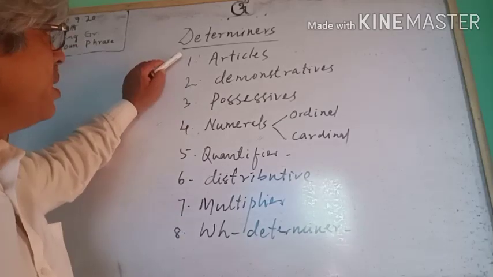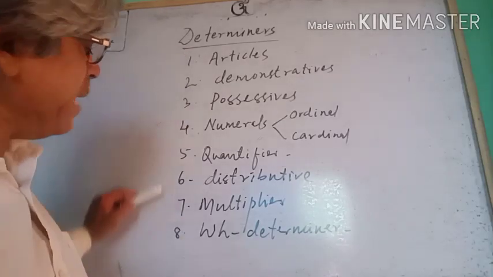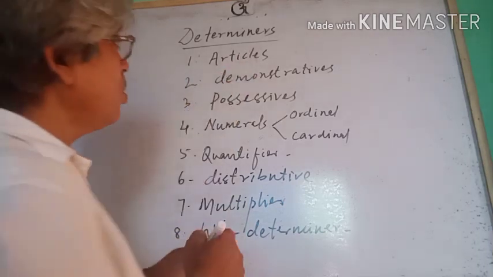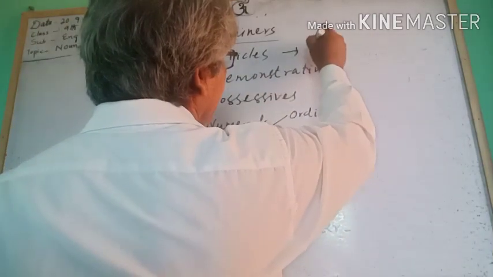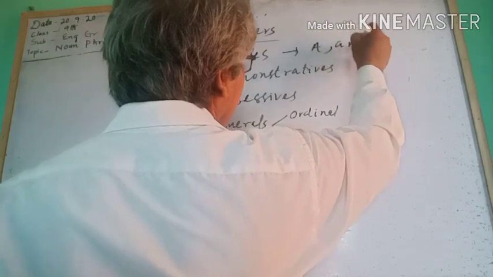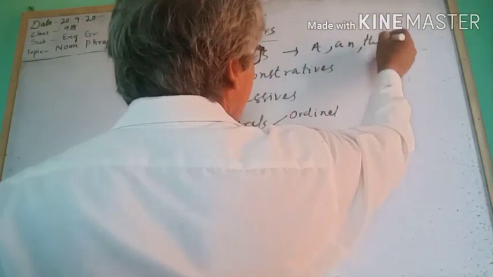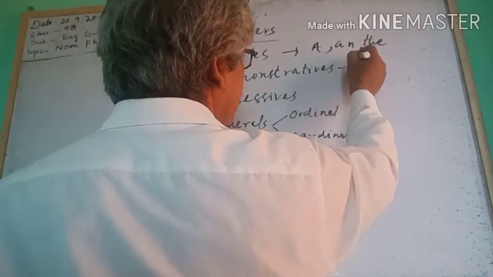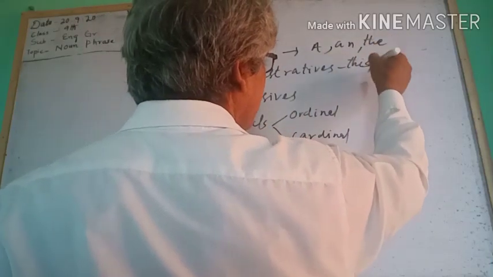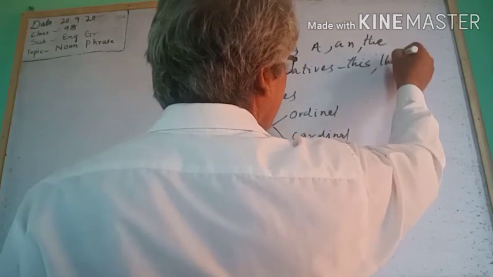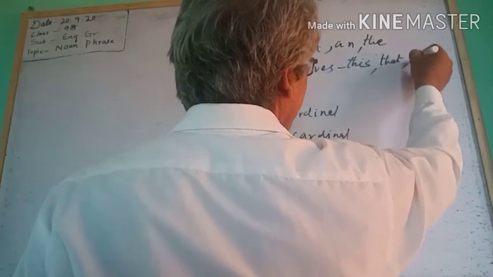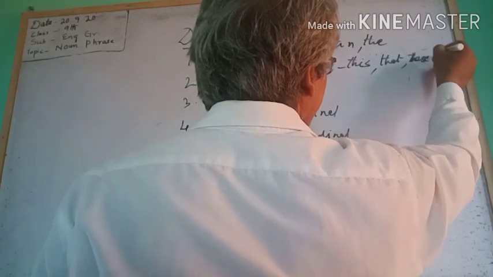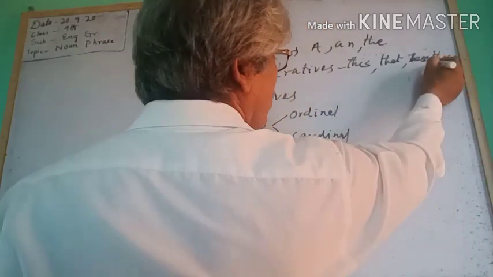These are the determiners, eight types of determiners. First one, articles: a, an, the. Then demonstratives, these four: this, that, these, those.